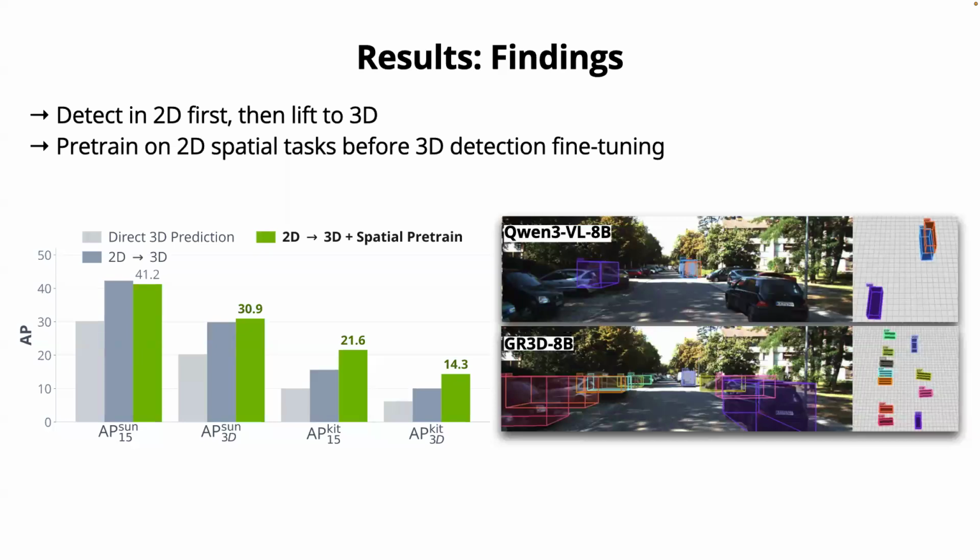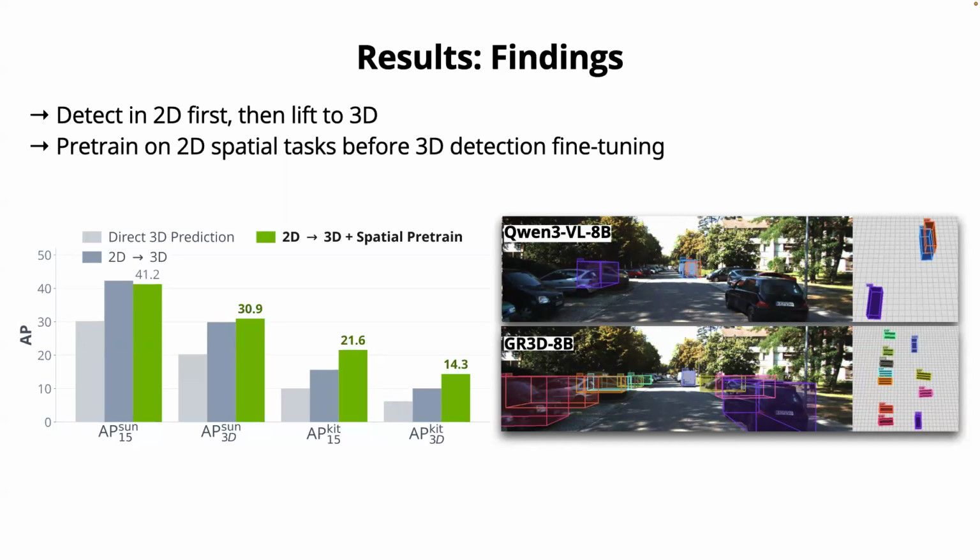For the findings, we found that two factors contribute most to 3D detection performance. The first is to detect in 2D first and then lift to 3D. It's a basic concept in computer vision, right? But in VLMs, we found it very useful. In both indoor and outdoor, it misses fewer objects and can reconstruct the 3D bounding box with a stronger geometric prior.